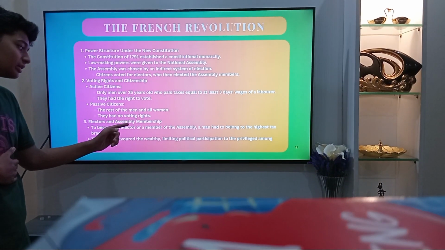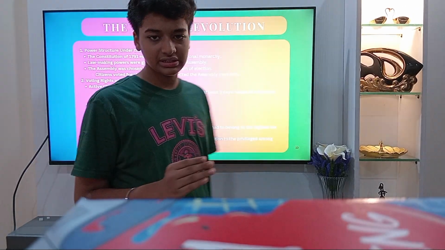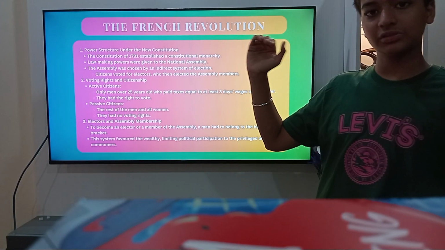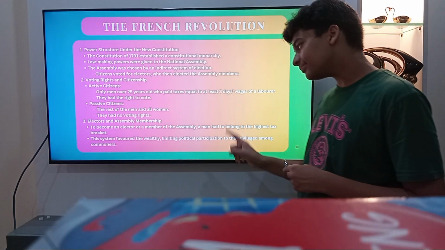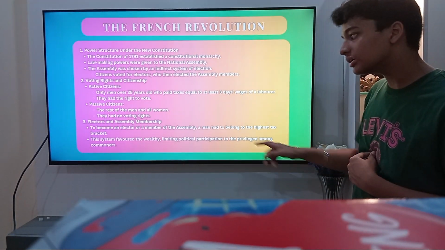Electors and the assembly membership. To become an elector or a member of the assembly, a man had to belong to the highest tax bracket. This system favored the wealthy, limiting political participation to the privileged among commoners.